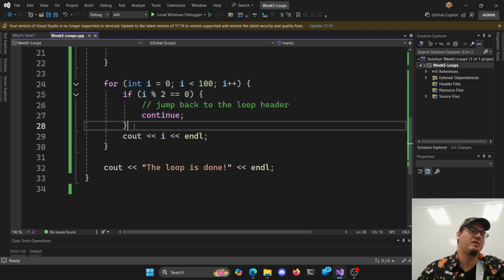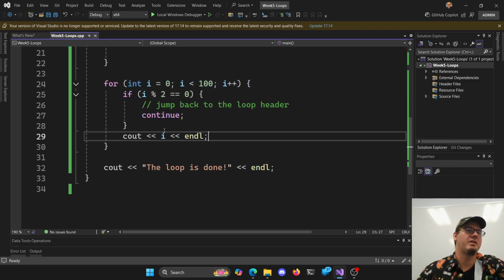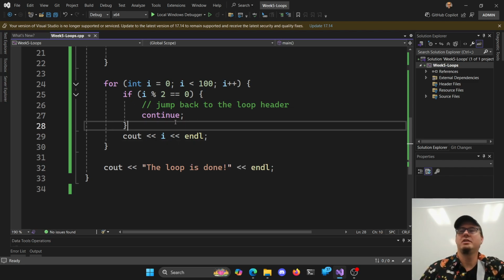Let's say if it's true, do this, and then no other code runs, and then it comes back to the header here. And again, to me, it's visually jarring to have to try and follow loop code with a continue in it. But you can use them. You're welcome to do it. The book has some silly examples where you do breaks and continues, and that's fine. They're tools in your toolkit. You're welcome to use them. They don't allow you to do anything that you can't do without them. So they're just shortcuts.